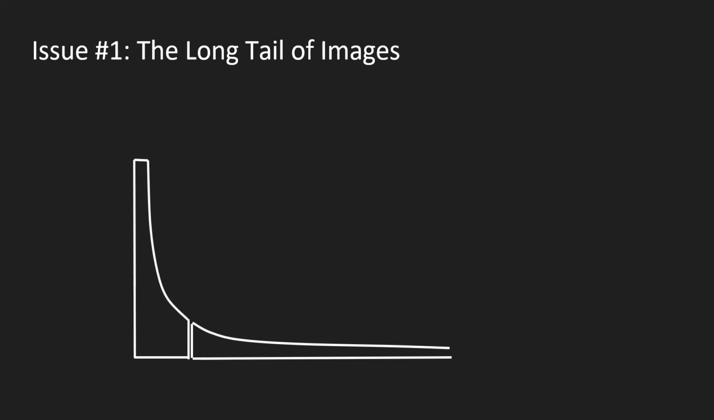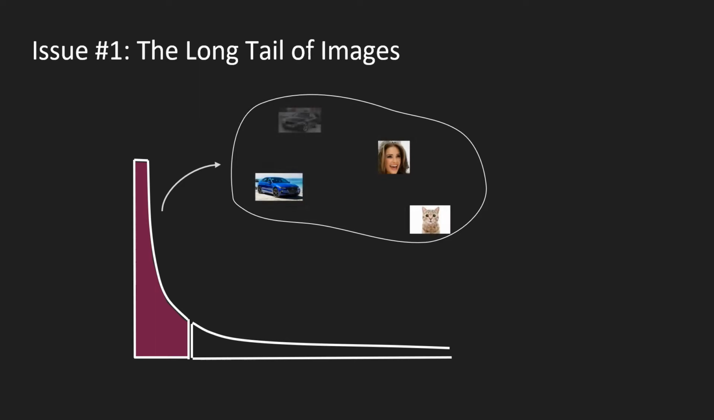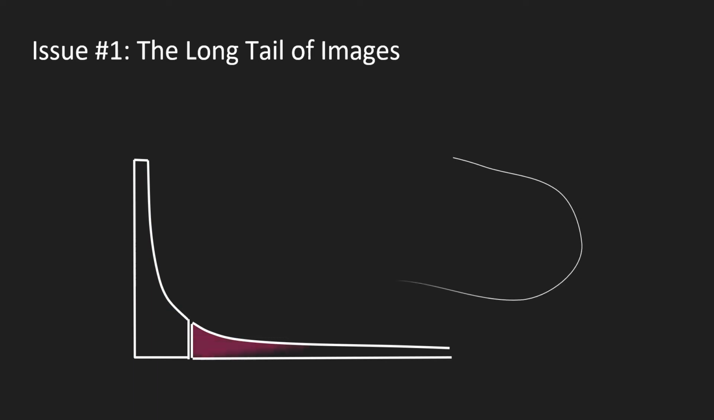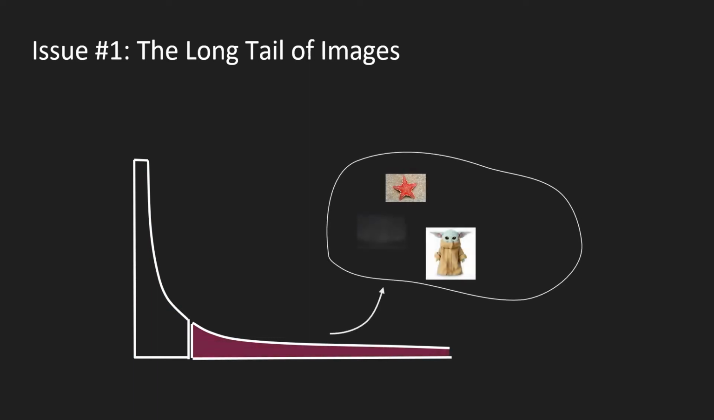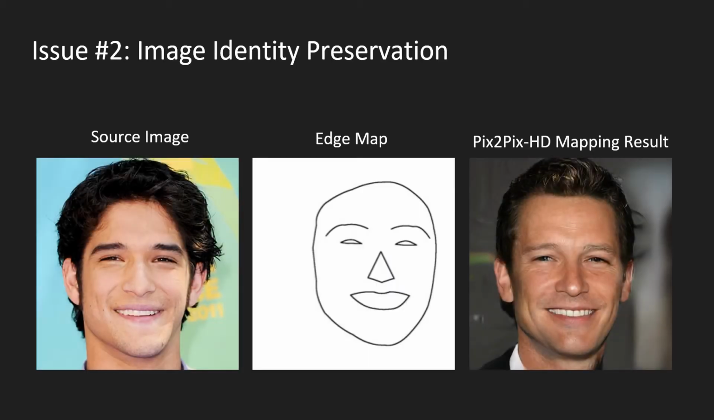The described image manipulation paradigm suffers from two notable issues. First, training a primitive-to-image network, for example using Pix-to-Pix HD, typically requires a large training dataset. Although large datasets are available for the most popular image categories such as faces, cars, or cats, unfortunately datasets for the long tail of less frequent images are not available. Another issue is that when trained on a large dataset, the mapping network may not map the primitive to a similar image, losing the original identity.